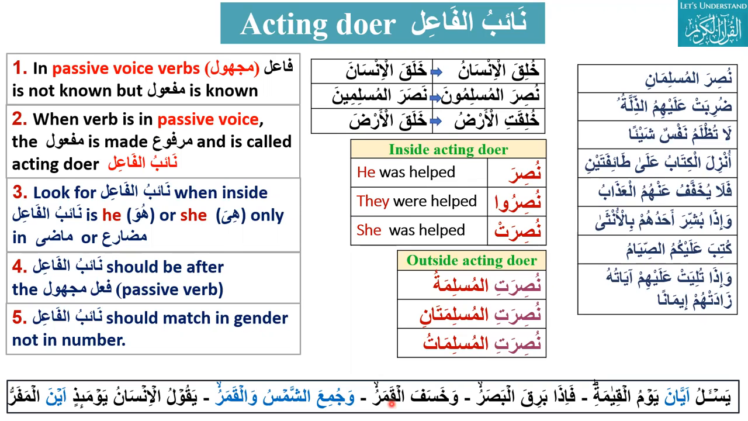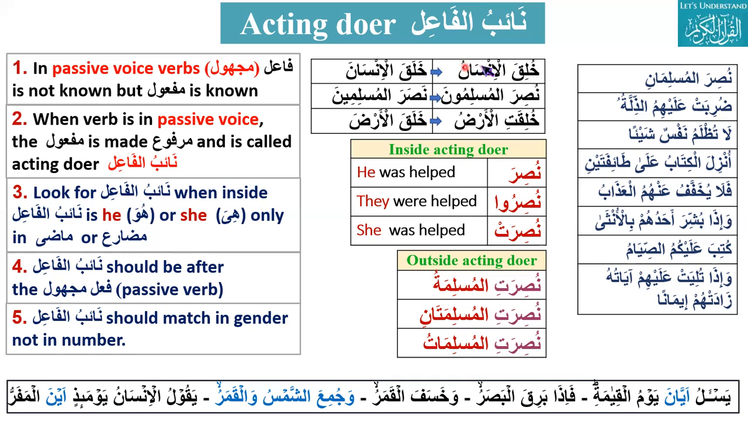Like maf'ul, khaliq, makhluq. Similarly, khalaqa, he created, is a simple active verb. But when khalaqa becomes khuliqa, it is a passive verb. So when the verb is passive, the maf'ul is made marfu. Why? Because there is no fa'il.